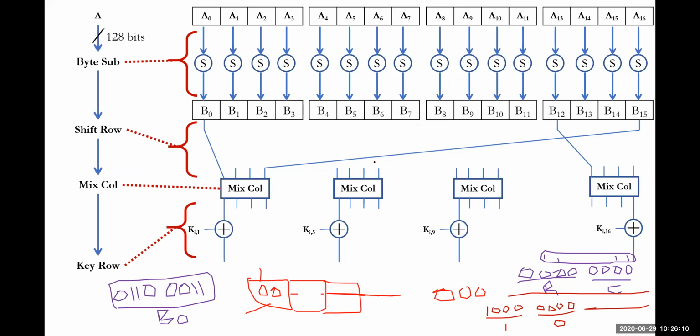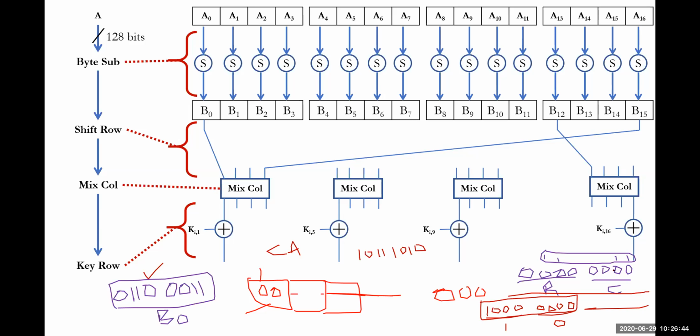CA is the output. Previously, when all zeros were sent, this was the output of B naught. Now, what is the B naught output? C and capital A. C in the sense of A, B, C, that is 12. 12 could be written in binary as 1100. A in the sense 10, which will be written 1, 0, 1, 0. Look at this. I have flipped only one bit. I have flipped only a single bit here. Only one bit has been flipped.